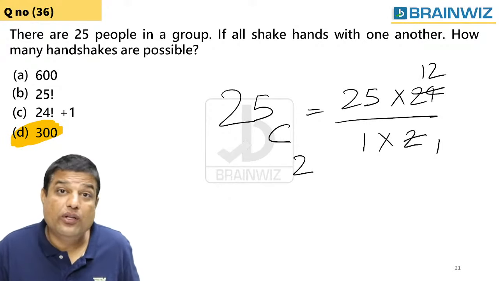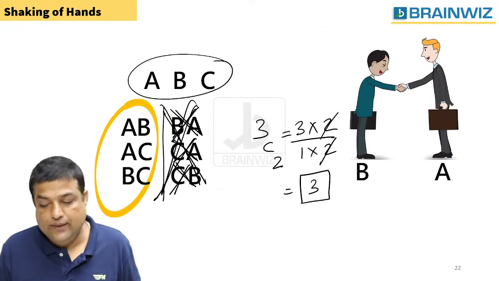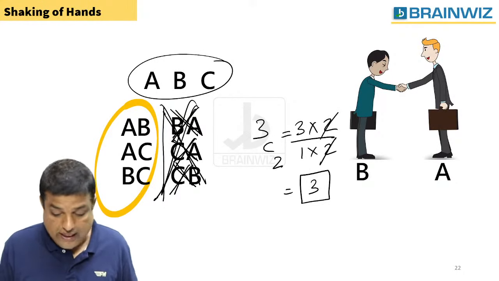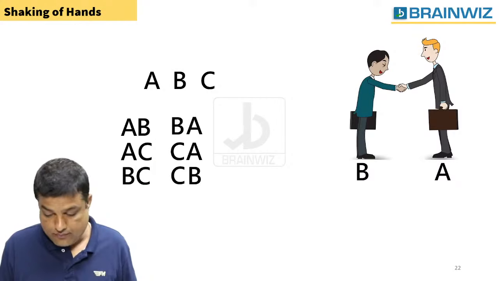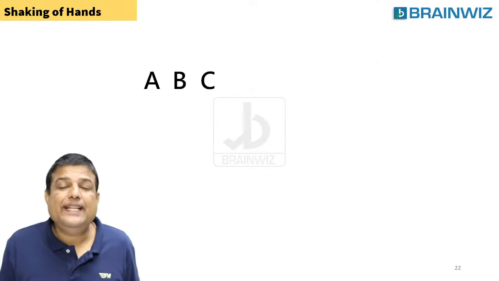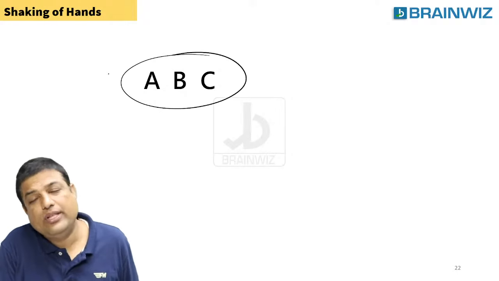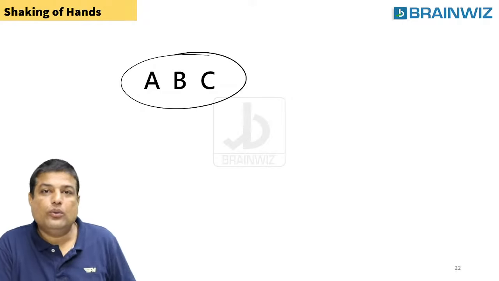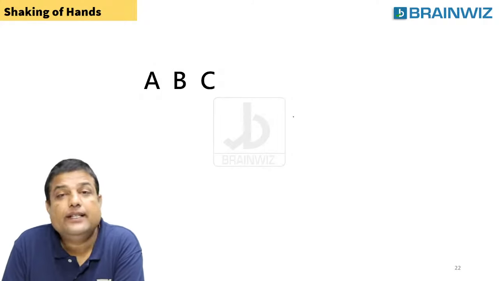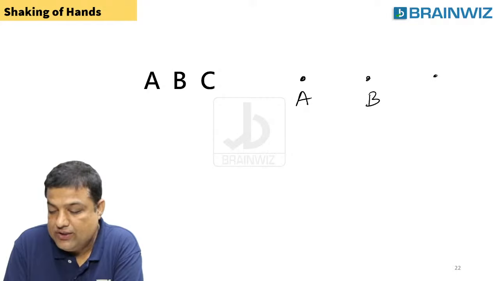हम क्या करेंगे here? We're going to learn the concept. For example, let me just try to show you one small question here. Forget about these handshakes and everything. Suppose I'm telling you here, just try to watch everybody on the screen right now. For example, it's not a shaking of hand. 3 people are there, or 3 stations are there. Let's try to talk about the stations, guys. Station A, Station B, and Station C.